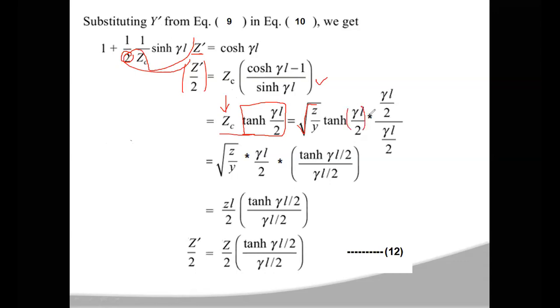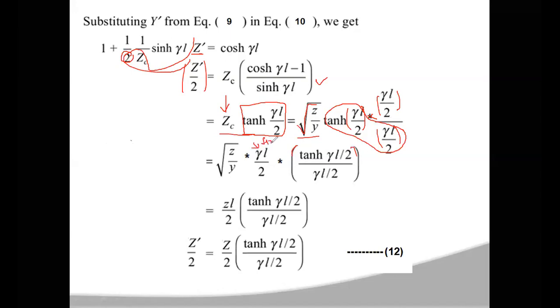Now multiply numerator and denominator by γL by 2. You take tanh γL by 2 by γL by 2 in one square bracket, and the remaining terms are root of y by z into γL by 2. In place of γ, you can write root yz.